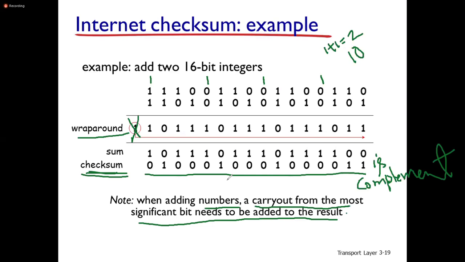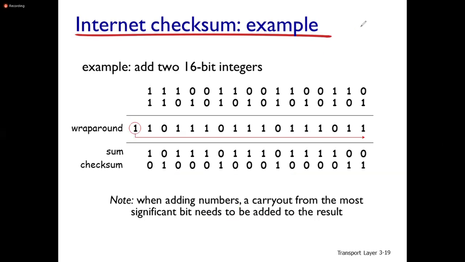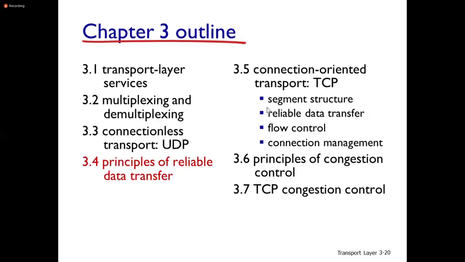This is an example of checksum. Checksum is very simple: sum the numbers, then take the one's complement of the sum. Here we are calling it the checksum. The checksum is transmitted along with the message. Again at the receiver end, the checksum is calculated. If both are the same, no error. If both are not the same, an error is present in the received data. So this is about connectionless transport, UDP.